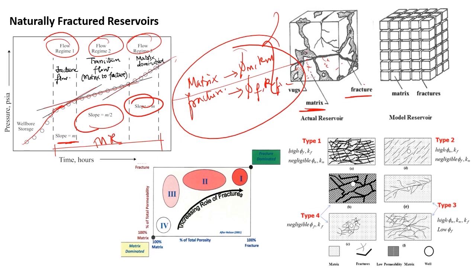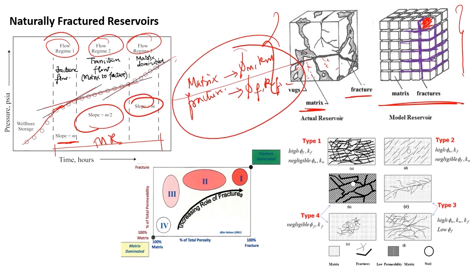Now while modeling a naturally fractured reservoir in the reservoir simulation, what I will do is that I will consider these small cubes. These cubes represent my matrix system, and the fractures represent, see, these are the fractures over here. This purple region that I am indicating are my fractures. So in this way, while doing my reservoir simulation, I will separate my fracture system as well as my matrix system.